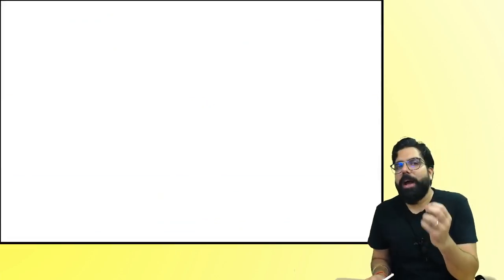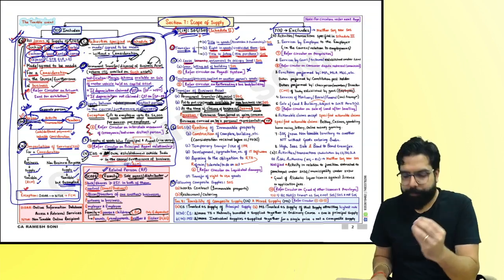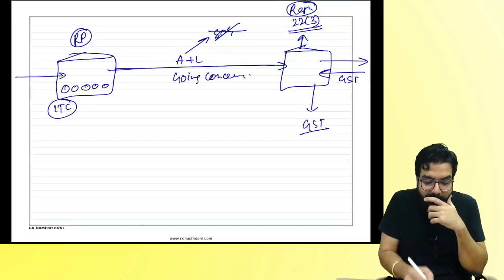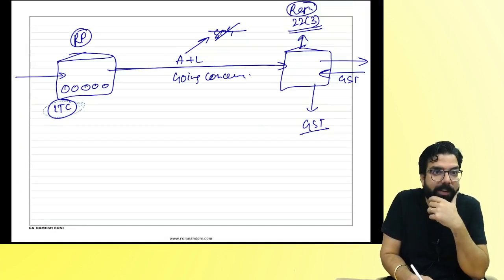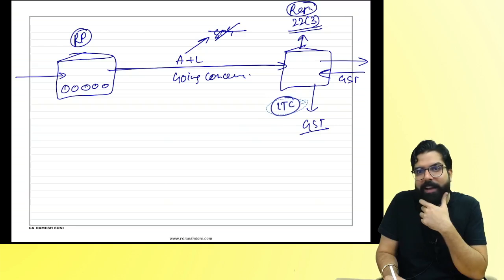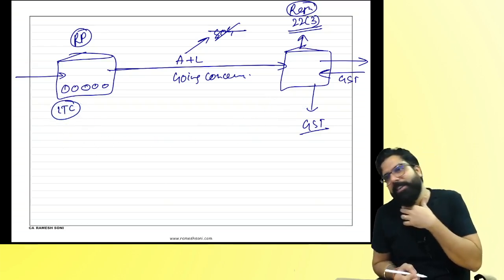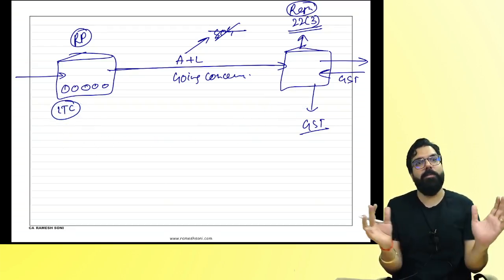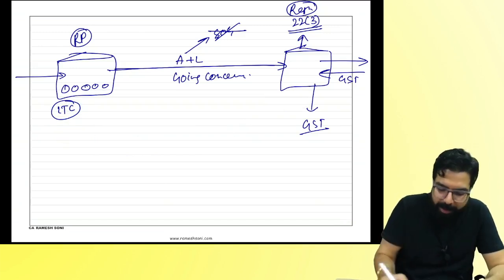There is little more I have to talk about it, which you will say, sir, what about this credit which is remaining with you? If you have some credit, can you give it to him also? Correct or not? This thought is there. I will talk about it in the input tax credit chapter. Not now. Otherwise, if I talk more, you will get confused. Are we clear with this, everyone?